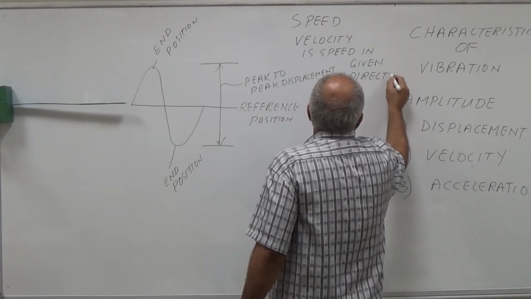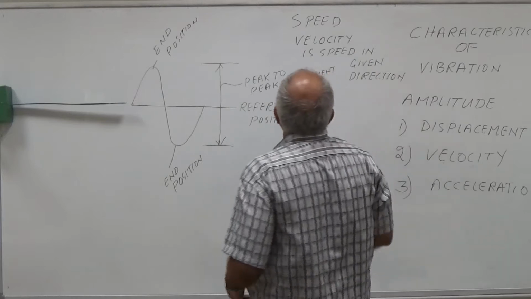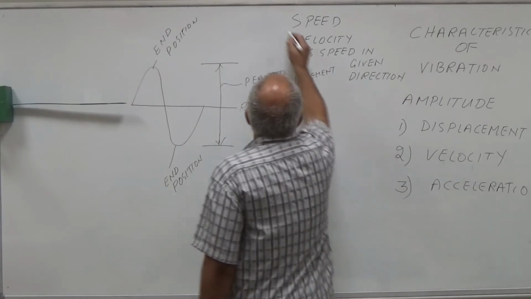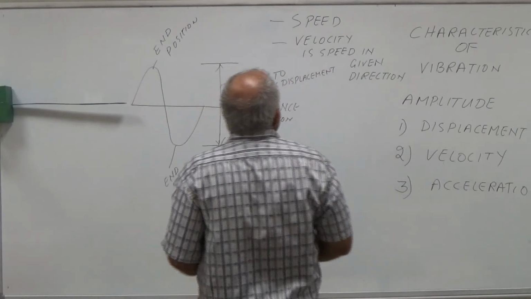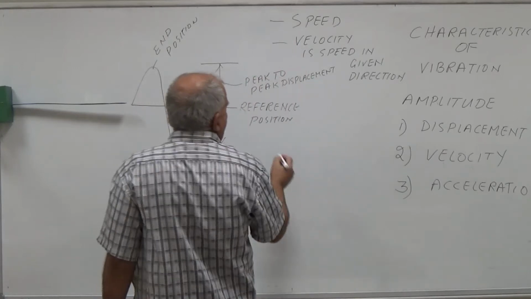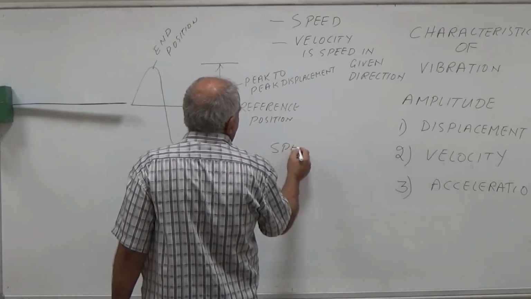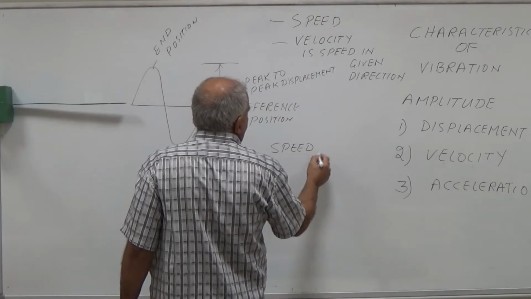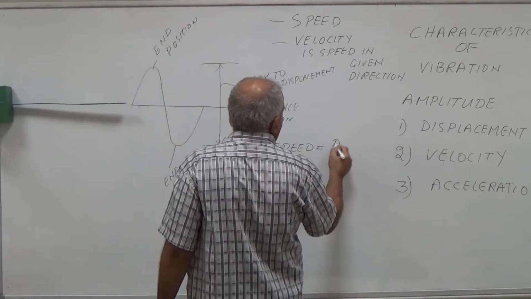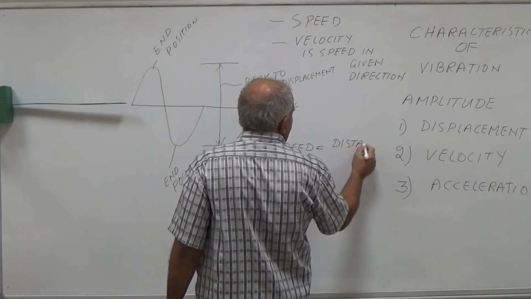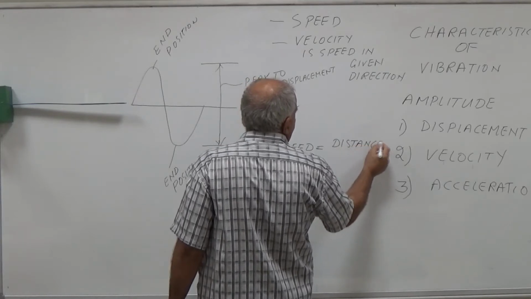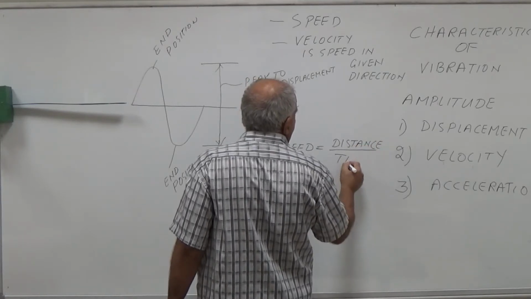So that is called velocity. And what is speed? Speed is equal to distance divided by time.